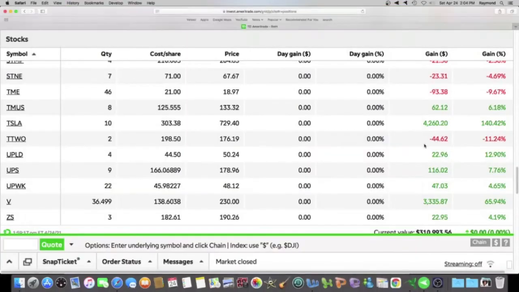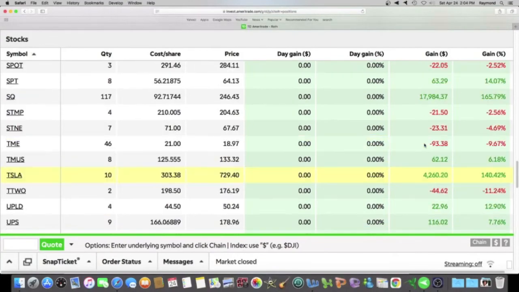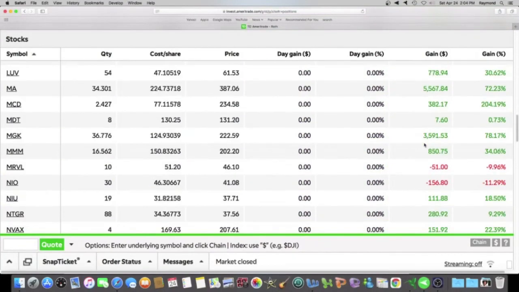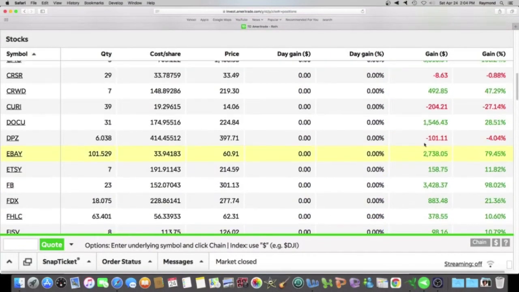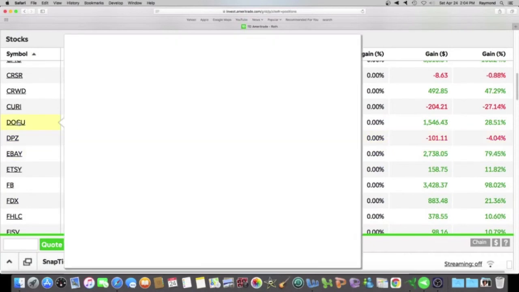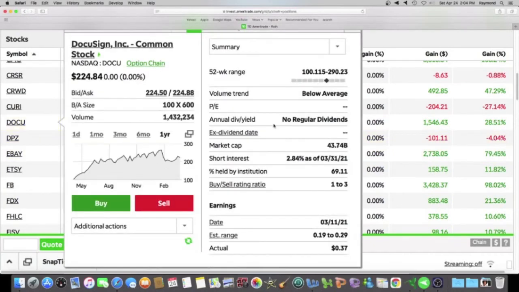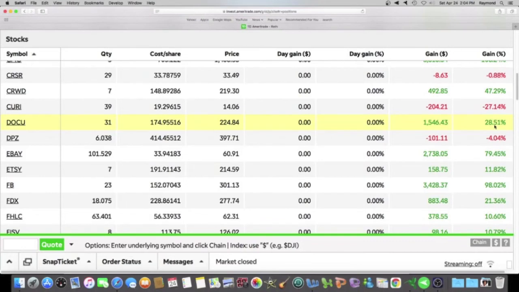And let's see what I'm doing in the stock. Here we are, DocuSign, and I am up almost 30%, over $1,500. So again, I took a chance and I'm winning with these particular stocks.